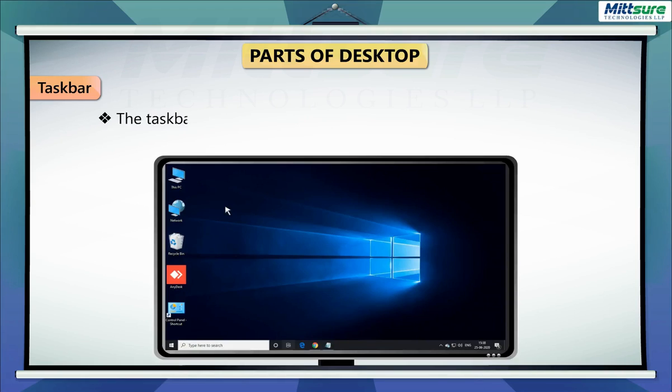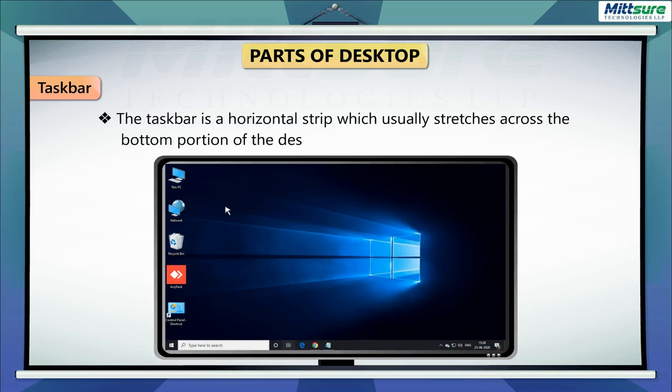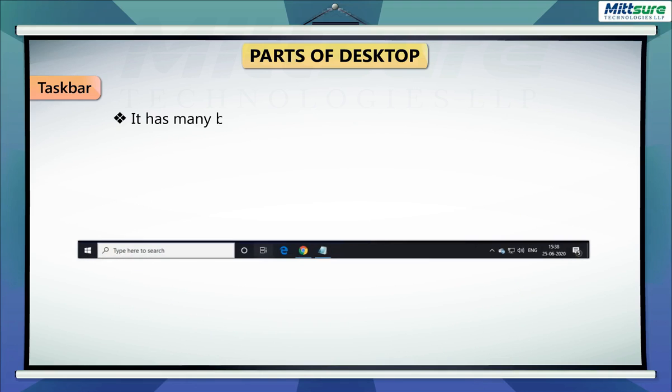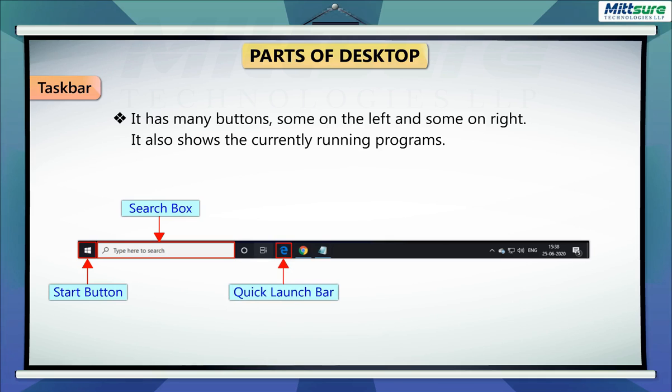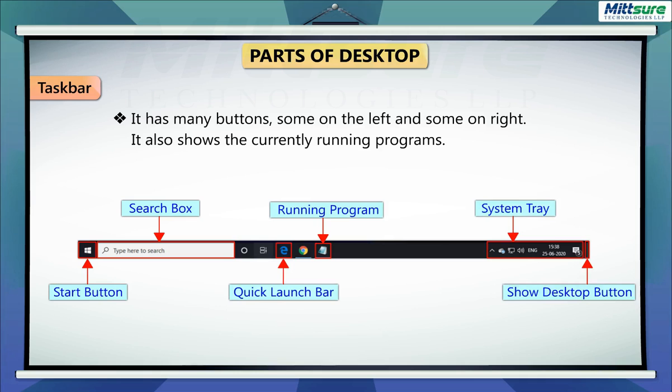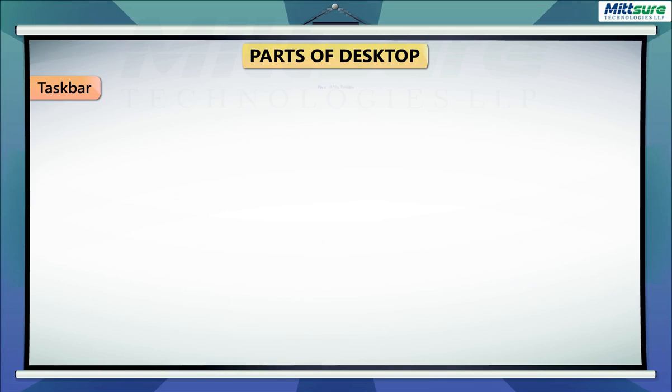Taskbar. The taskbar is a horizontal strip which usually stretches across the bottom portion of the desktop. It has many buttons, some on the left and some on the right. It also shows currently running programs. Search box, Start button, Quick Launch bar, Running program, System tray, Show desktop button.